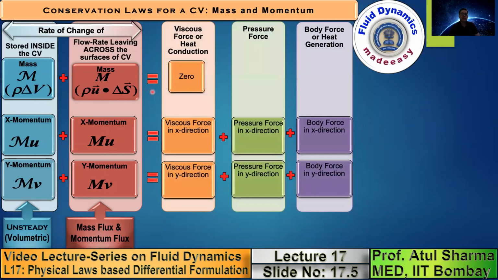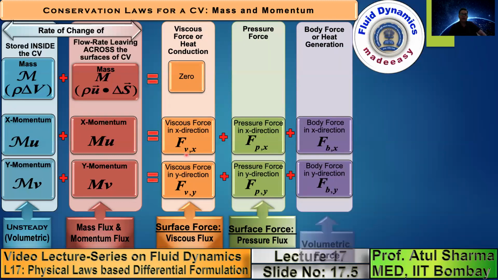The rate of change of mass is equal to 0. The rate of change of momentum is equal to force, which you obtain from Newton's second law of motion. The momentum equation is a vector equation, and we always apply it component by component. The rate of change of x momentum is equal to the viscous force acting in the x direction plus the pressure force acting in the x direction plus the body force acting in the x direction. Similarly, this is the momentum equation for the y direction, where the rate of change of momentum is equal to viscous plus pressure plus body force in the y direction. These are the viscous forces, pressure forces, and body forces.